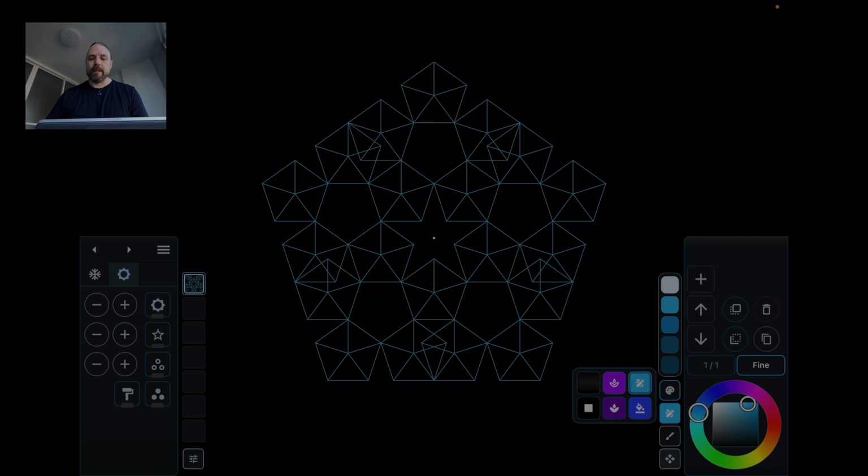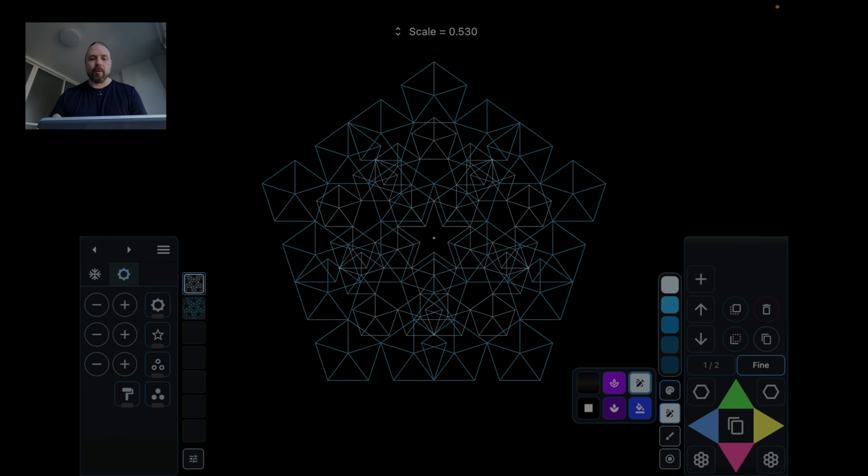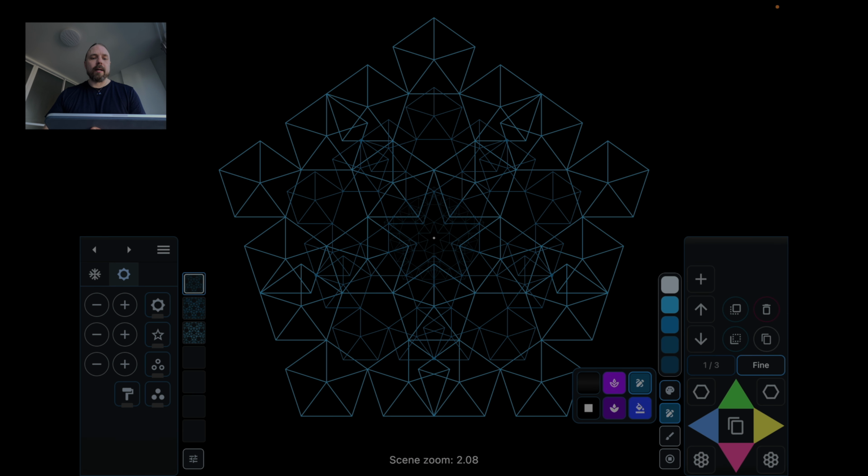And with this we can easily do multiple copies of a layer, for example like that, and create this kind of beautiful color slides between the layers, for example like that. So that is already a beautiful pattern. I could make a canvas painting out of this and put it on my wall already.